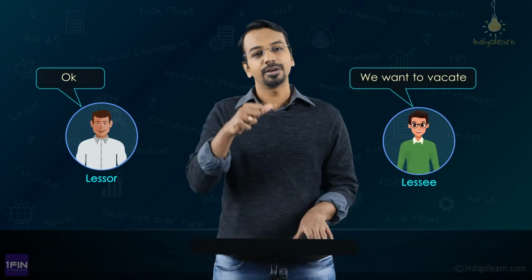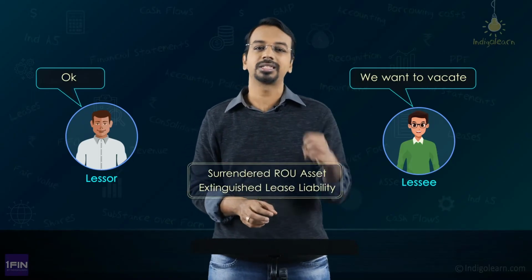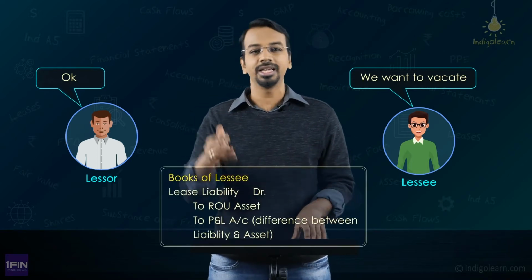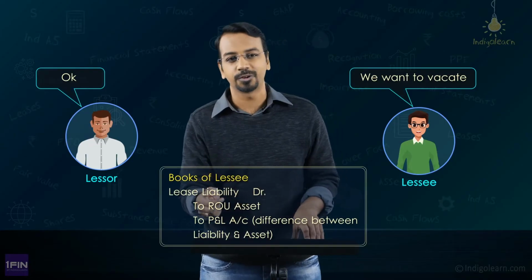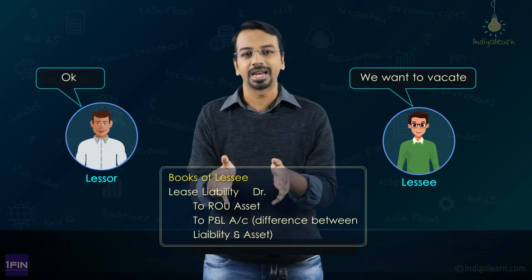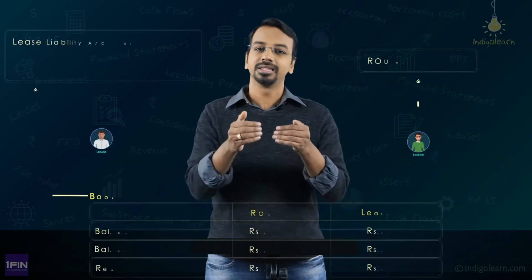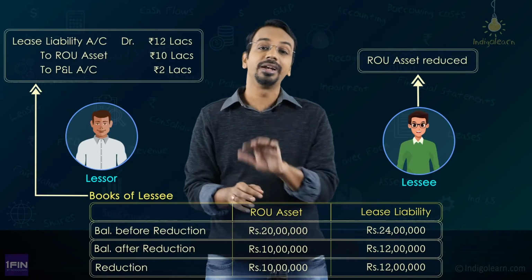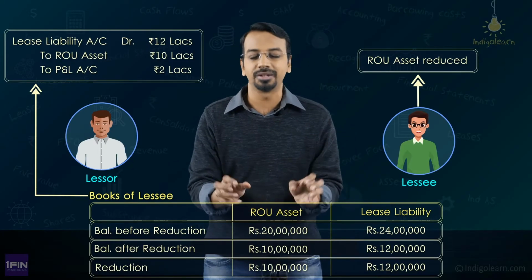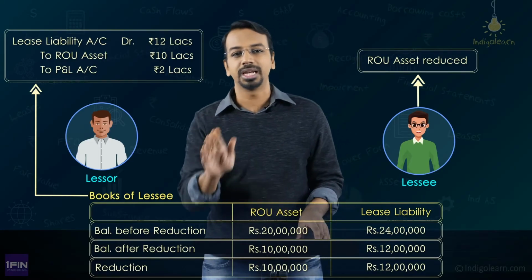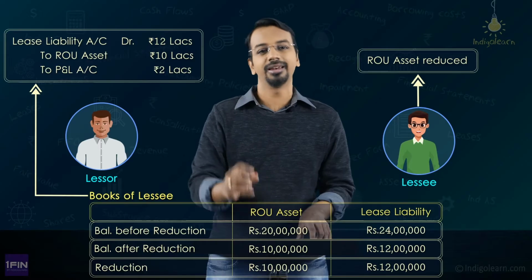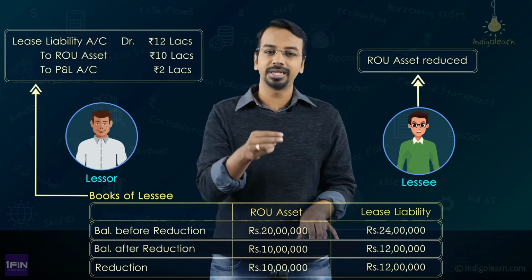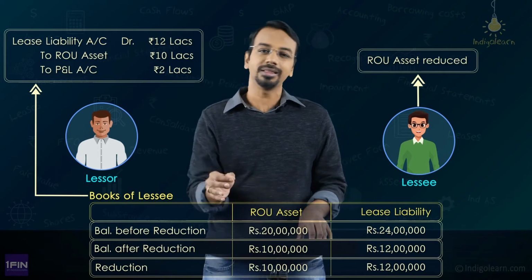What have we done? We have given up the entire right of use asset and we have extinguished the entire lease liability. Now, how would you account for this in the books? You would simply debit the lease liability, you will credit the right of use asset, and whatever is the difference, you will take it to P&L, right? Now, on similar lines, if you are giving up even half of the asset, the same treatment would arise, right? So, for half of the asset, reduce the right of use asset by 50%, reduce the lease liability by 50%, whatever is the difference, that you charge it off to P&L or you credit it to P&L depending on whether it is a gain or a loss, okay. If extinguishment of liability is more, then there is a gain. If the liability is reduced by a lesser amount than the right of use asset, then there is a loss.